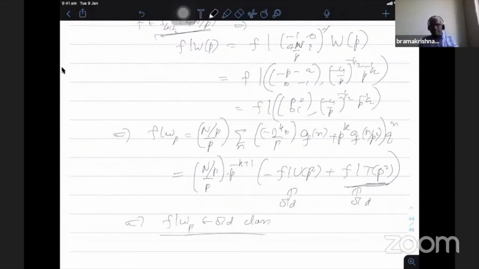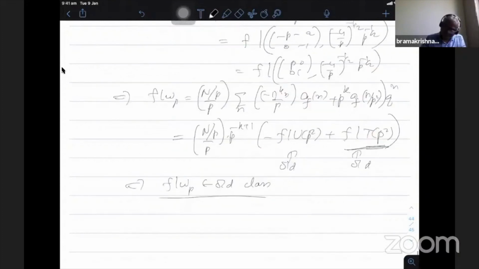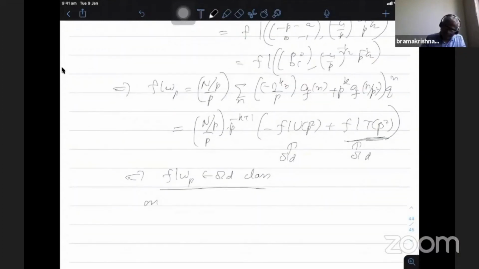That means start with the level 4n by p form, then if you apply WP, I get back again a form in level 4n by p and its duplication. Therefore, it is the old form in gamma 0 4n. So now applying WP again on both sides and using WP square as identity, we also see that Up square WP is an old form. So this implies that on the new form space, tomorrow we will see that on the new form space, we have Up square is minus p power k minus 1 WP.